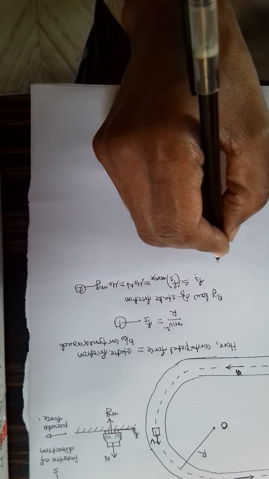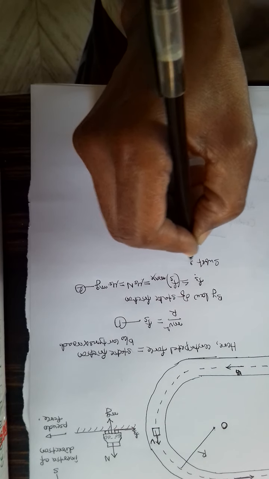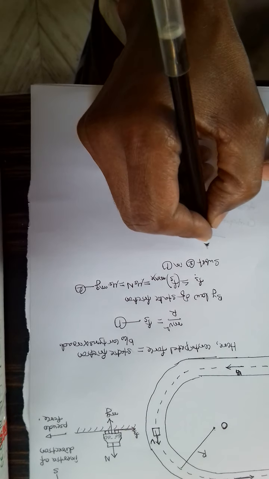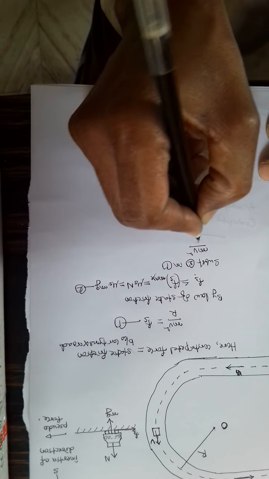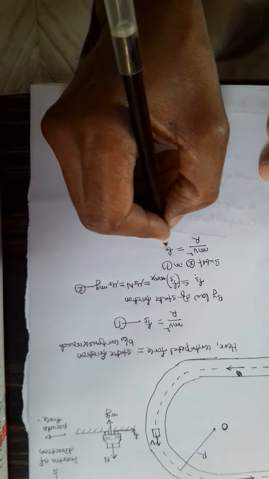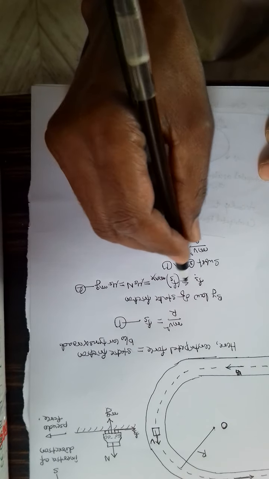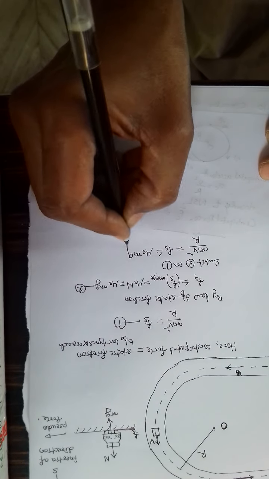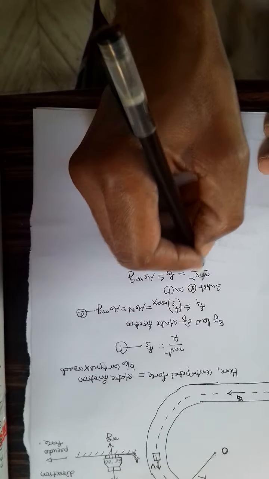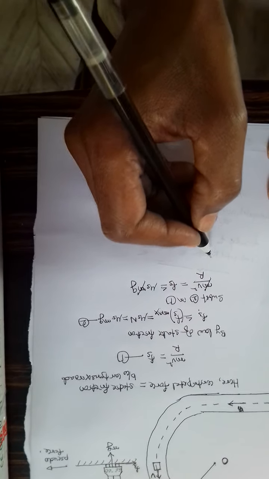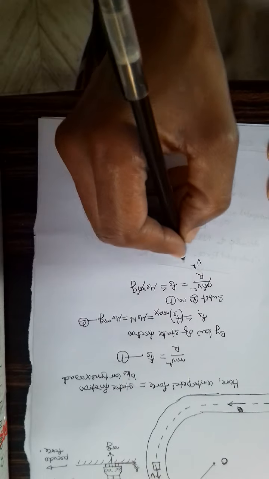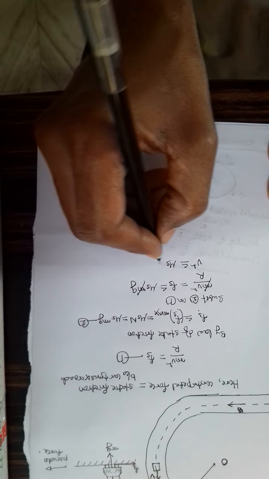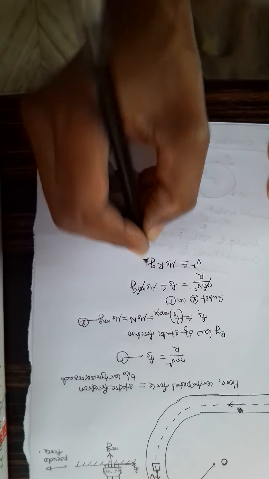Now let us substitute this value in the first equation. mv square by r is equal to Fs, and Fs is less than or equal to mu s mg. m gets cancelled. v square is less than or equal to mu s r g, taking r to the right hand side.